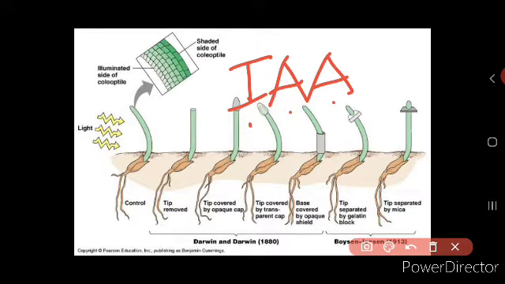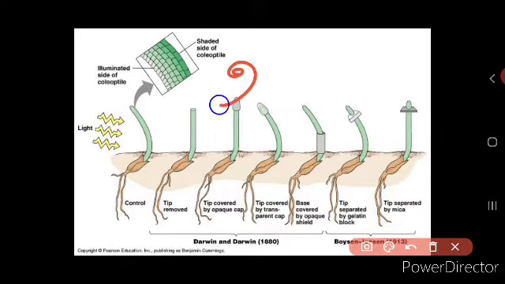An example of synthetic auxins is 2,4-D. So this is the formula for 2,4-dichlorophenoxyacetic acid, and 2,4-D indicates 2,4-dichlorophenoxyacetic acid.